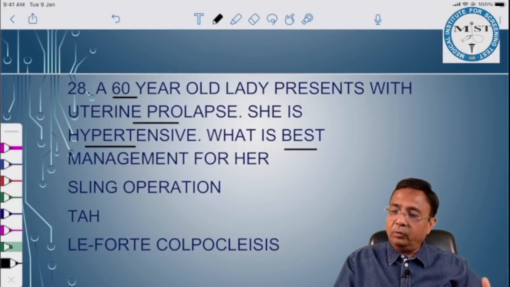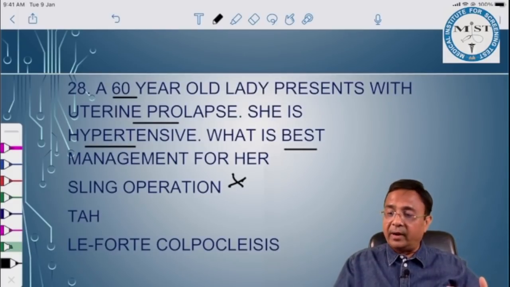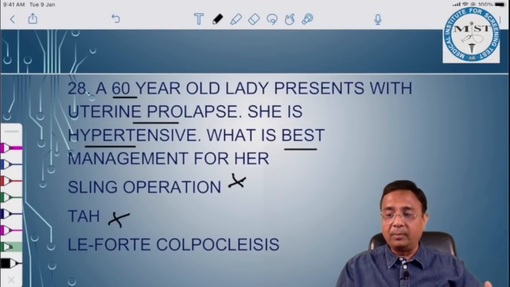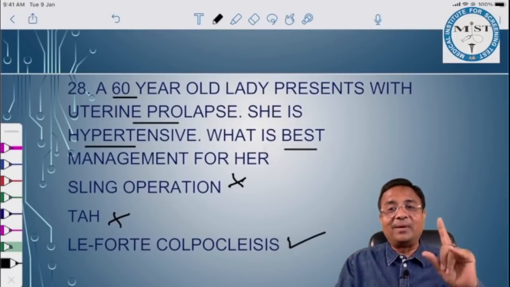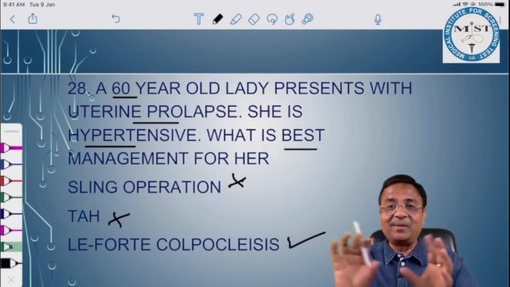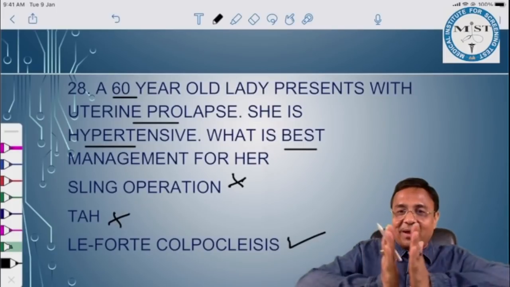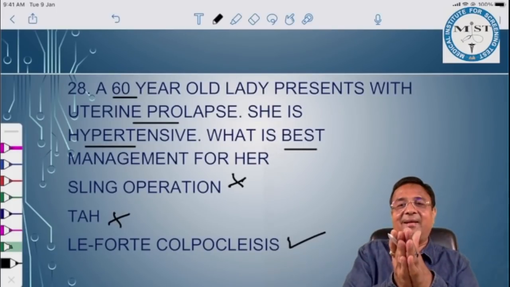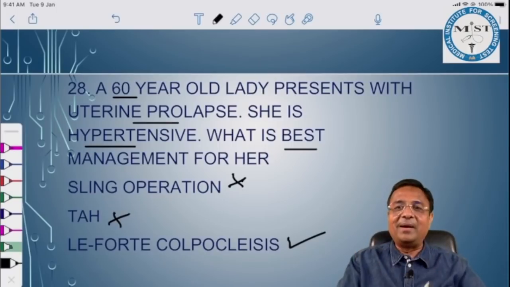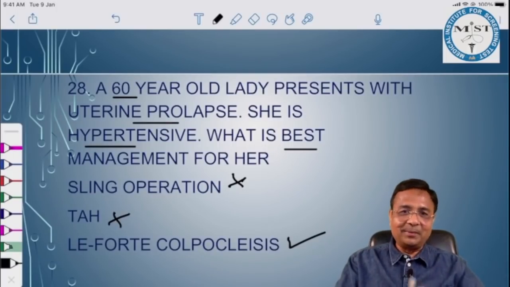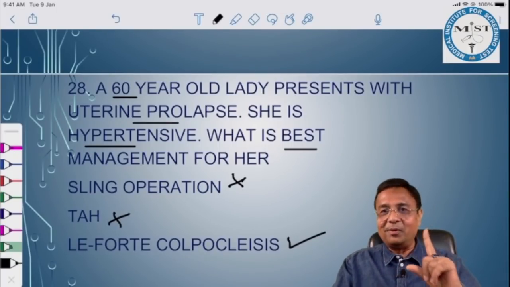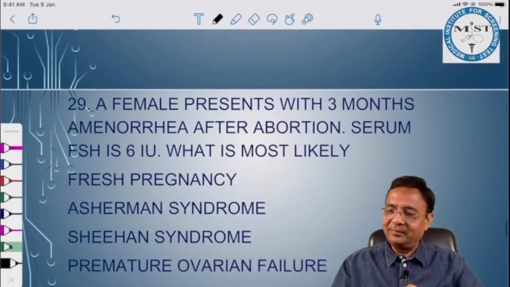Fine. So why do a sling operation? Why do a total abdominal hysterectomy? Le Fort colpocleisis, we have written clearly in our notes. We are curetting the vagina, so fibrous bands develop, and then they don't allow the prolapsing part to protrude out. So the best management is Le Fort colpocleisis.